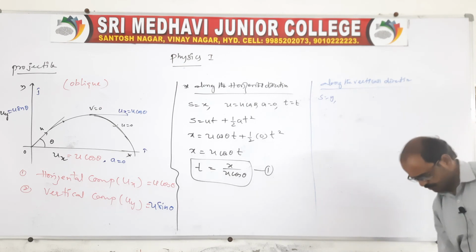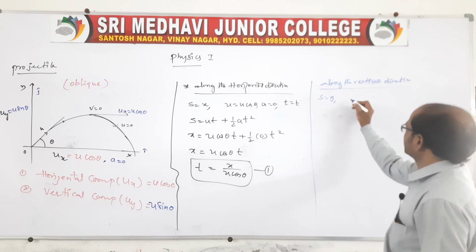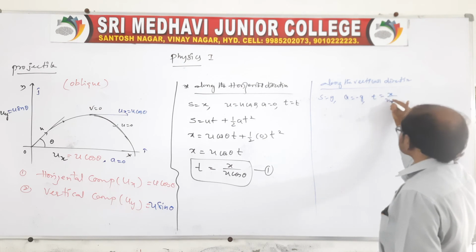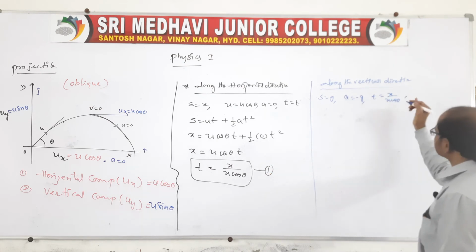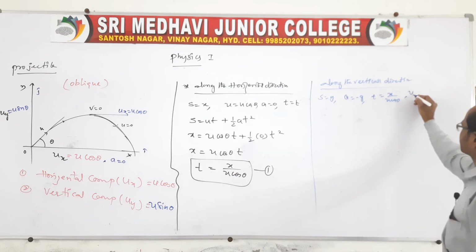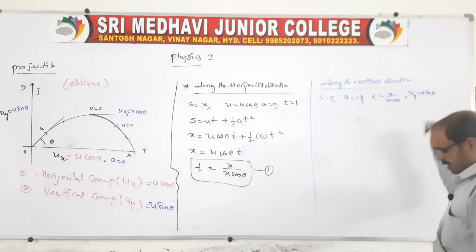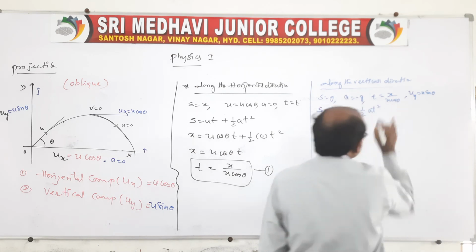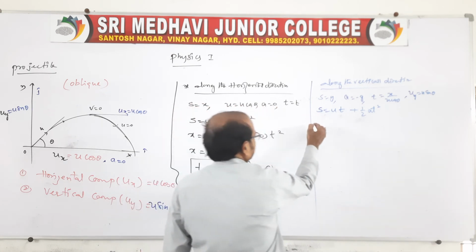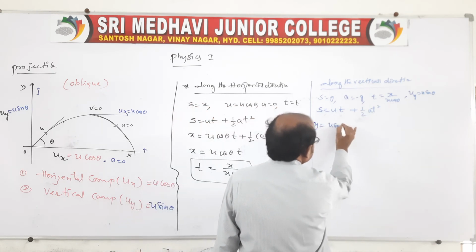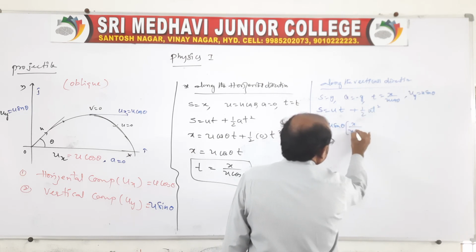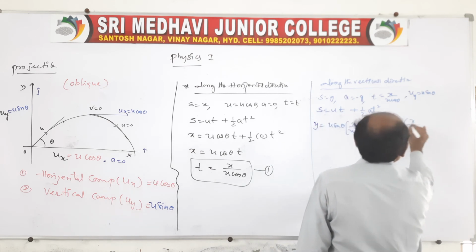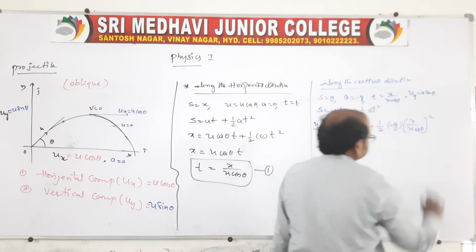This is a simple question, and usually they will ask it as a 4 marks question. Then acceleration will be minus g, and time we already know, t is equal to x by u cos theta. And here you take the vertical component of velocity, uy is equal to u sin theta. Again the same expression, s is equal to ut plus half at square. Therefore s is y, u is u sin theta, and time is x by u cos theta, plus 1 by 2 into minus g into t, which is x by u cos theta, whole square.